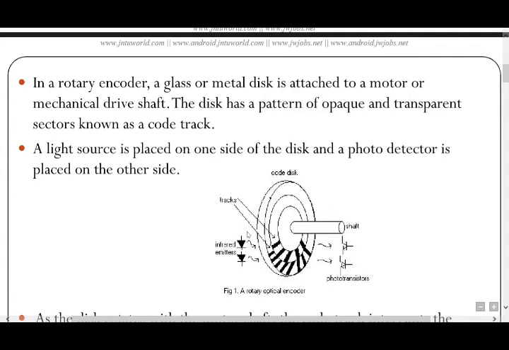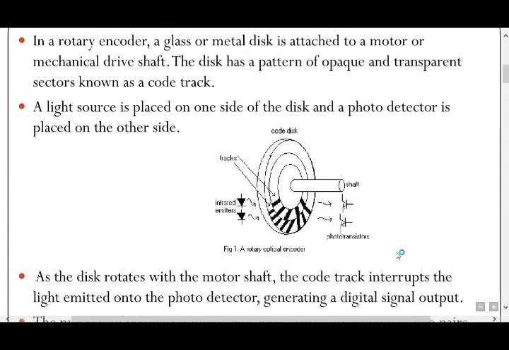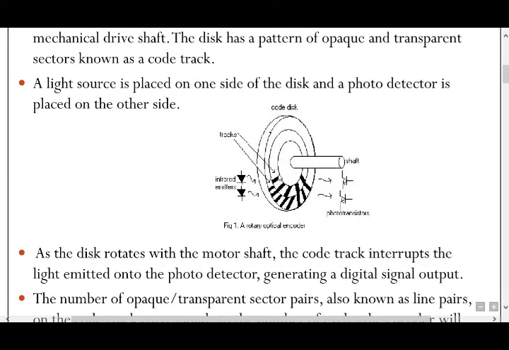A light source is placed on one side of the disc and a photo detector is placed on the other side. These are the tracks. Here thick lines are there, big lines, and here small lines are there. These two are called tracks on the code disc. This is the code disc and shaft. Here, infrared emitters.